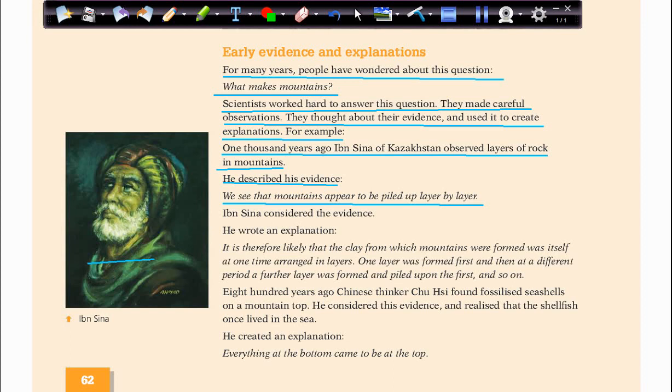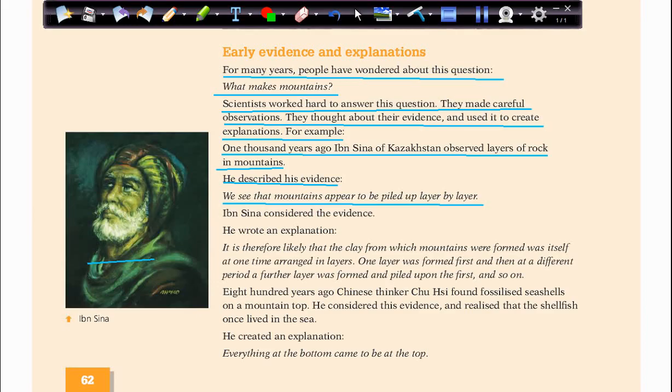So he came up with an explanation, and he said we can see the evidence, that we can see these mountains like layer over layer. Piled up means accumulated, like something gathered together. It's not hollow, it's not empty. No, these are layers that formed a mountain.